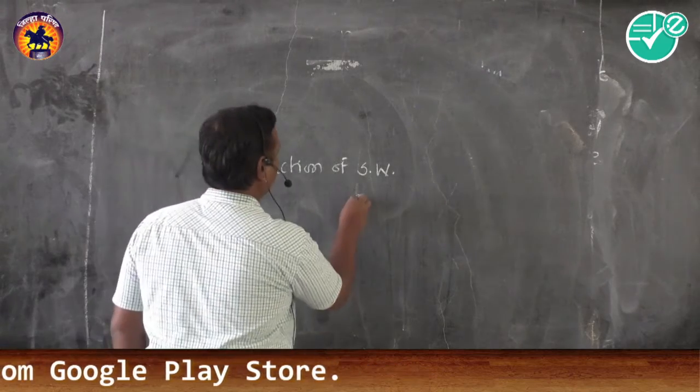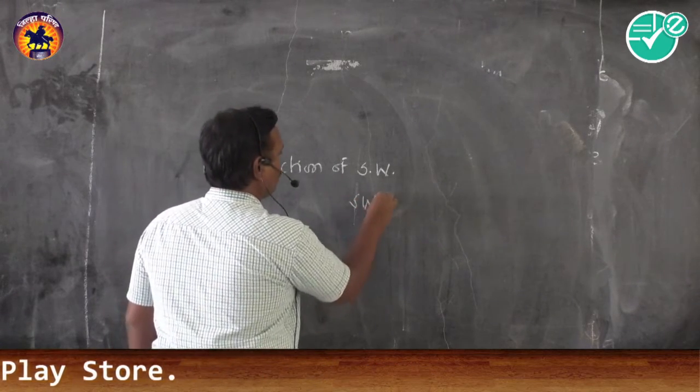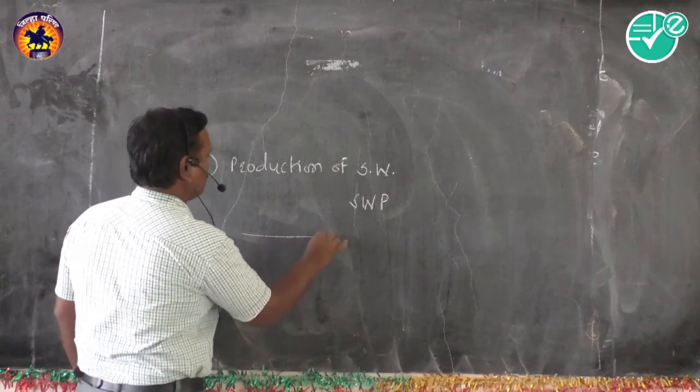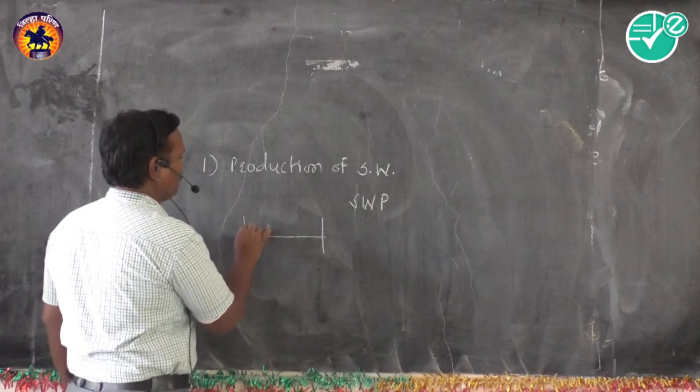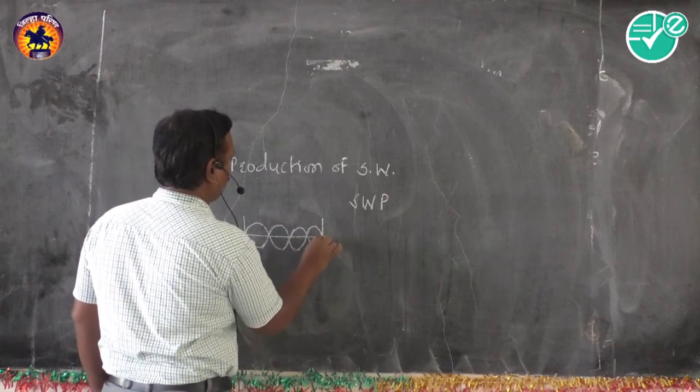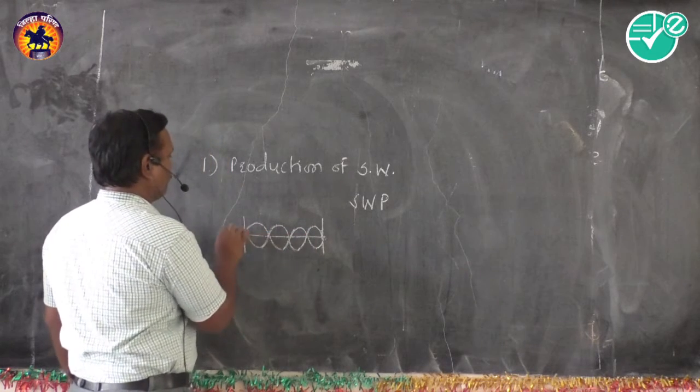This standing wave pattern contains the production of nodes and antinodes.